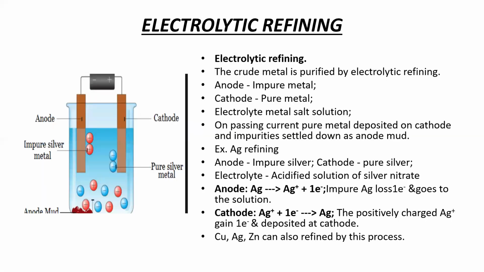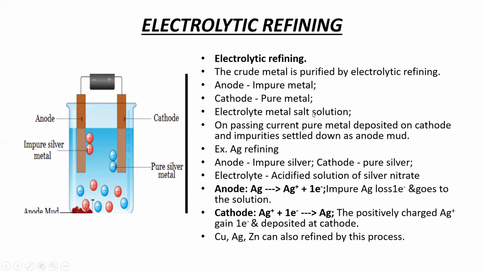So the next method is the electrolytic refining. Using the electrolytic refining method, we are going to extract metals. It is carried out in an electrolytic cell containing an aqueous salt. Aqueous salt means, suppose we are going to separate copper from copper sulfate, we need to take that copper sulfate in the electrolyte form, in the aqueous form. From that we collect the copper metal. Using this method, we need to take the impure metal as the anode and pure metal as the cathode.